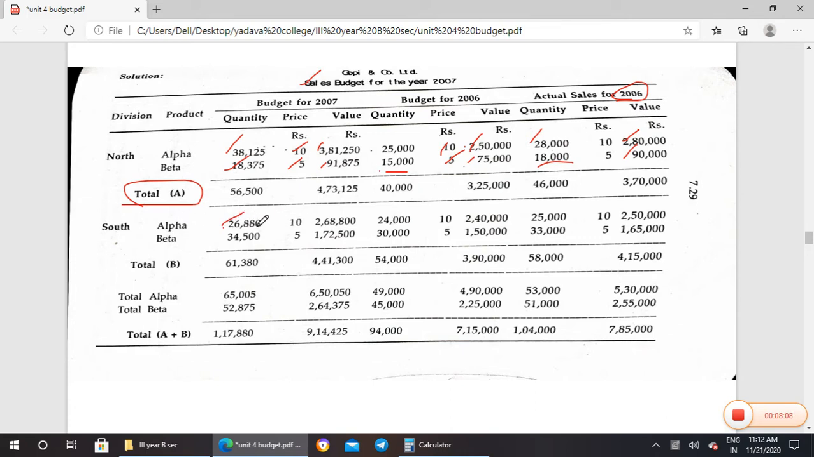So Alpha 26,880 into 10 is 2,68,800, and 34,500 into 5 is 1,72,000. The actual budget they prepared for 2006 is 24,000 and 30,000. They have multiplied to get 2,40,000 and 1,50,000. The actual sales that happened went beyond the budget, reaching 25,000 and 33,000. When we multiply with the same price, you will get the total of B, that is South Zone. So total quantity, total value, then total quantity, total value, total quantity, total value.